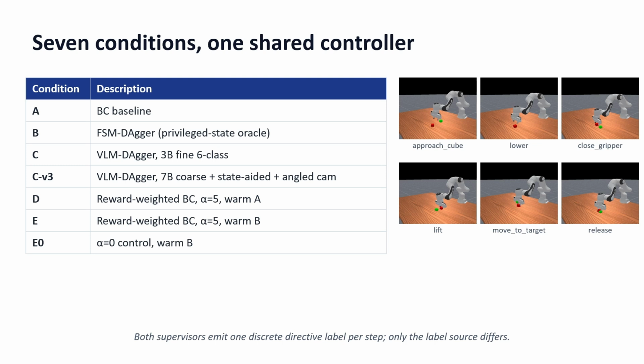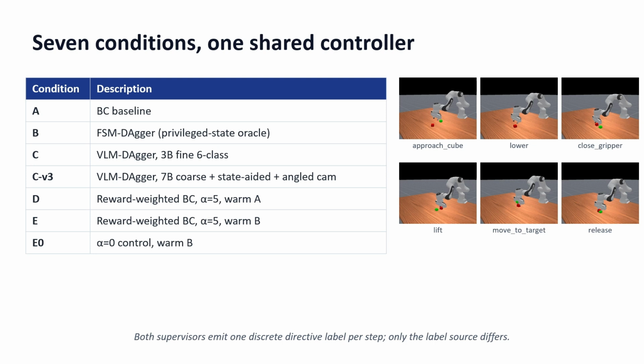Condition A is behavior cloning. Condition B is FSM DAgger, which uses privileged state. C is vision language model DAgger with the Qwen 2.5 vision language model with 3 billion parameters and also with a 6 class label space. Condition C v3 uses the 7 billion parameter Qwen and a coarser 3 class label space and a separate higher resolution angled camera for the vision language model.